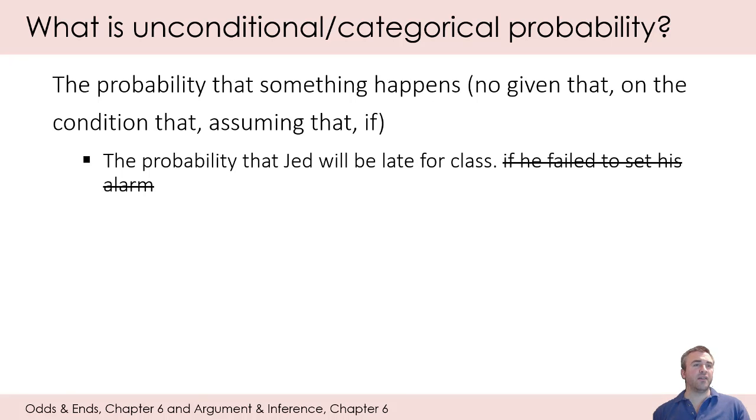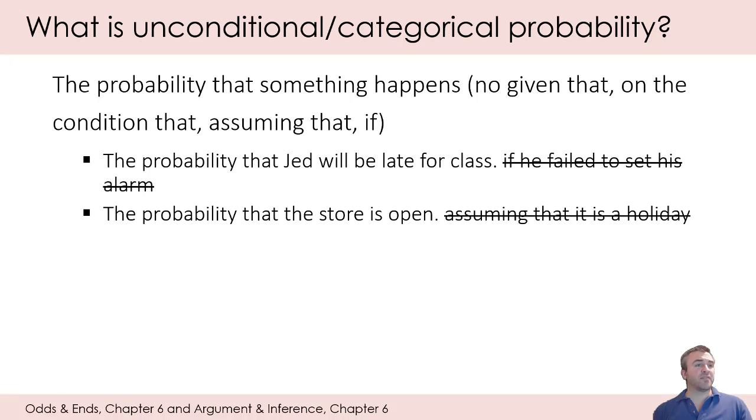So if we look at our original examples of conditional probability statements and want to translate them into unconditional, categorical probability statements, I put a strike through the text that we would take out to do so. So the probability that Jed will be late for class, full stop, that's an unconditional or categorical probability statement.